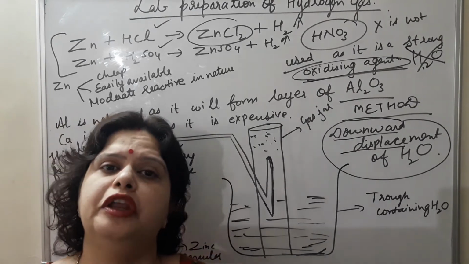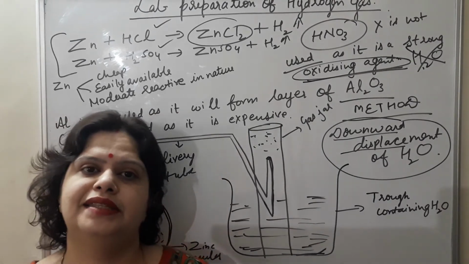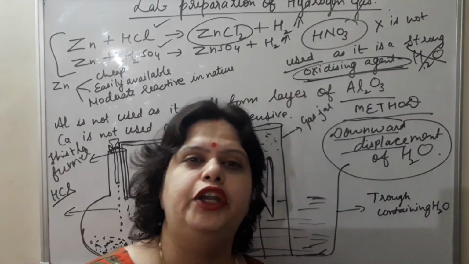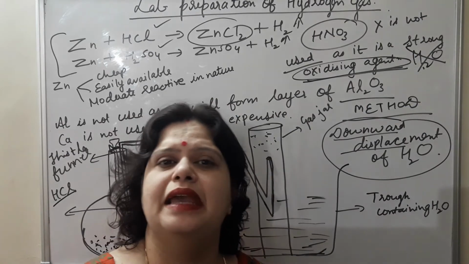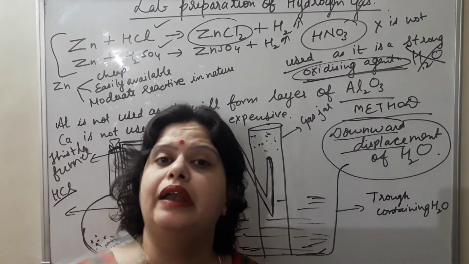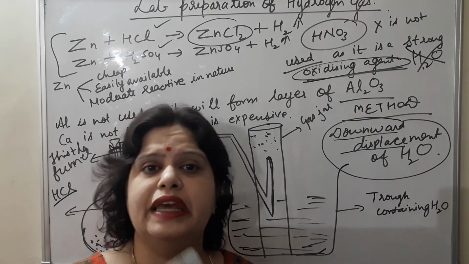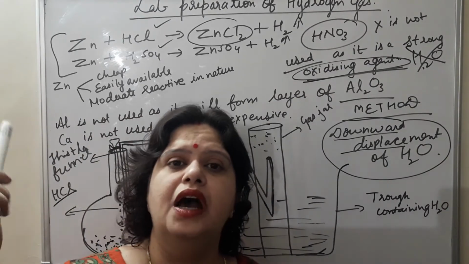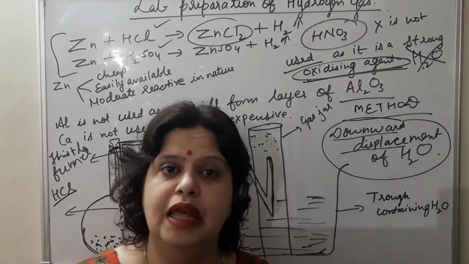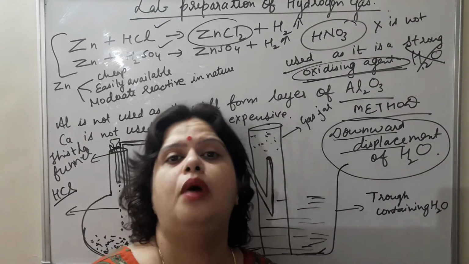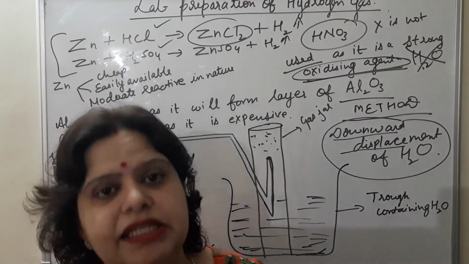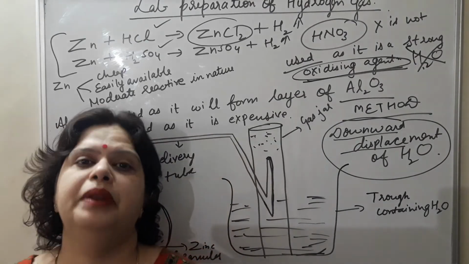For example, to remove CO2, caustic potash, KOH or NaOH, is used because they have the affinity to absorb carbon dioxide. In the same manner, in certain cases, silver nitrate solution or lead nitrate solution is used. There are different solutions and different substances which you have to read from your book, for the absorption of the impurities formed along with the hydrogen gas during its laboratory preparation.